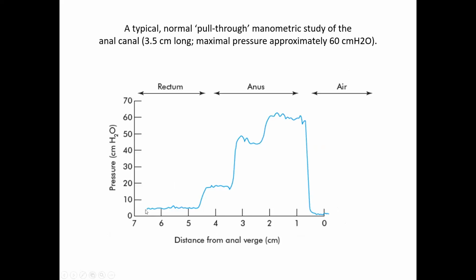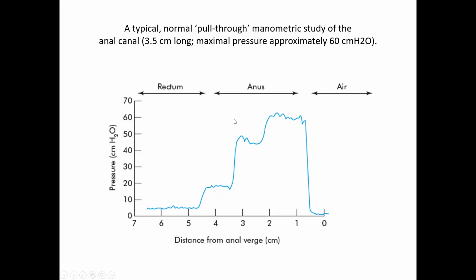When the transducer or the pressure recording bulb is in the rectum, the pressure reflects the intra-abdominal pressure. It will be only at this level. When it is pulled out gradually and reaches the anal canal, the pressure goes up steeply. It will be about 60 centimeters of water.